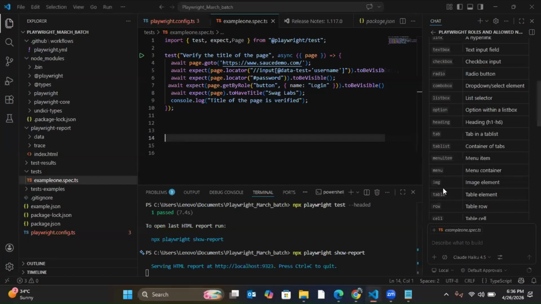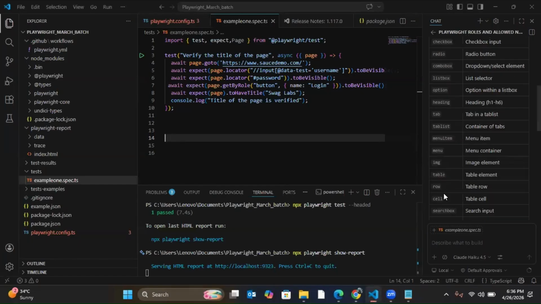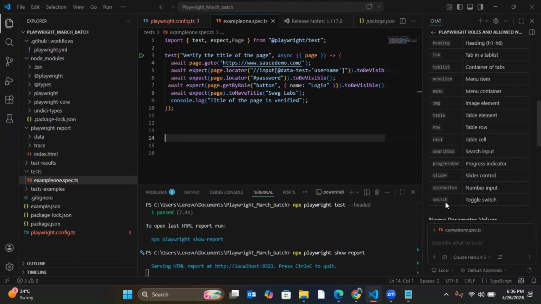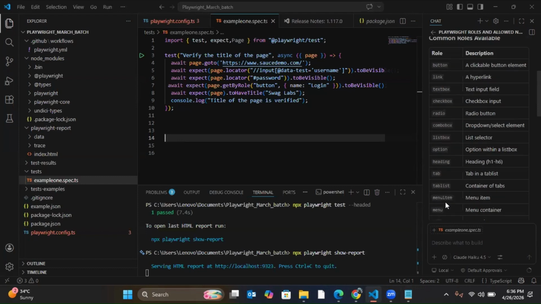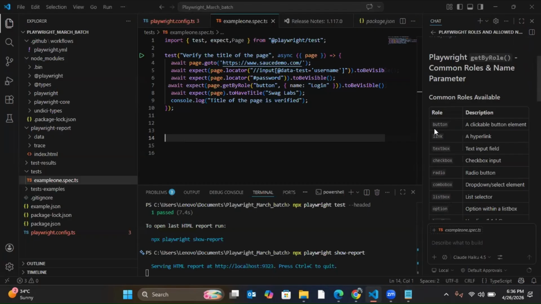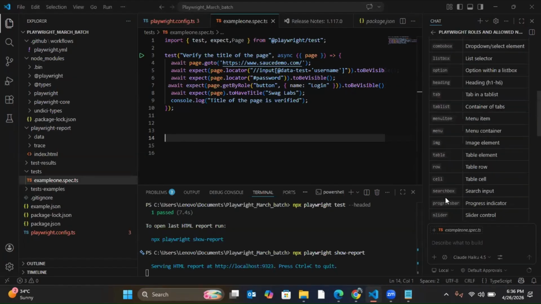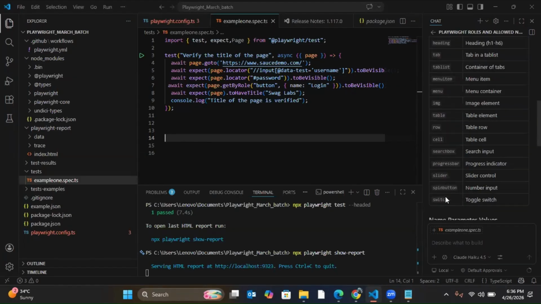Then table we have created, row, cell, table row and table cell, which we saw yesterday also for XPath. Then search box, progress bar, slider, spin button, switch. So these are all available. Generally we'll be using this much only, these first 6. But yes, you can use the others also. Generally these are very rarely used, but it's again up to you.